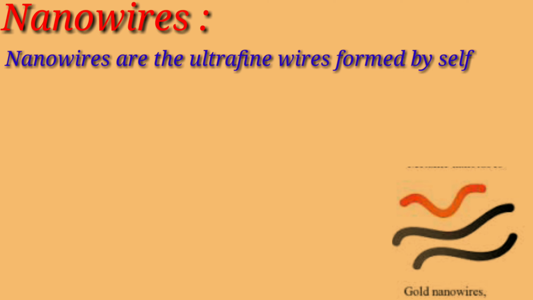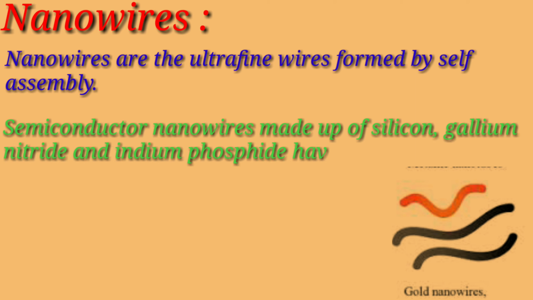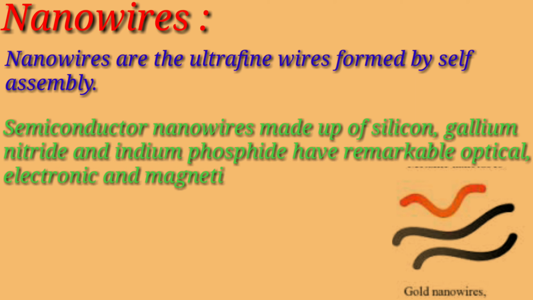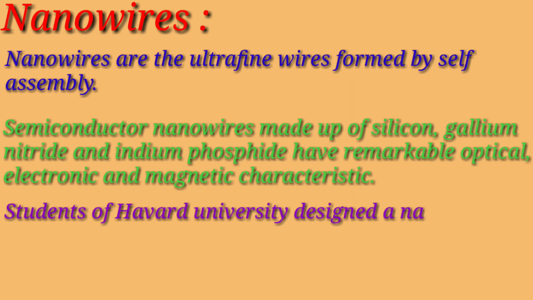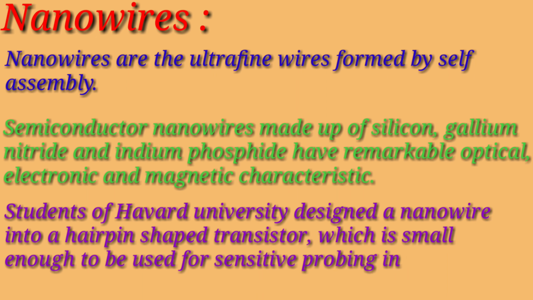Next, we shall study about nanowires. Nanowires are ultrafine wires formed by self-assembly. Semiconductor nanowires made up of silicon, gallium nitride, and indium phosphide have remarkable optical, electronic, and magnetic characteristics. Students of Harvard University designed a nanowire in a new type of hairpin shaped transistor which is small enough to be used for sensitive probing in the interior of cells.